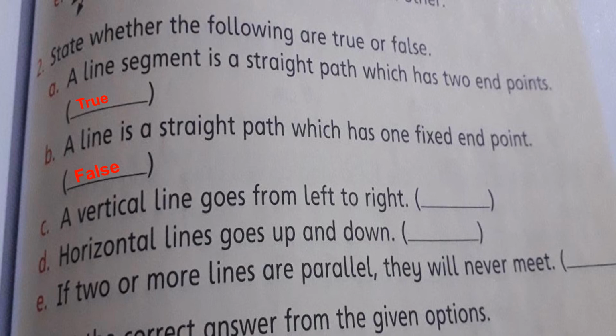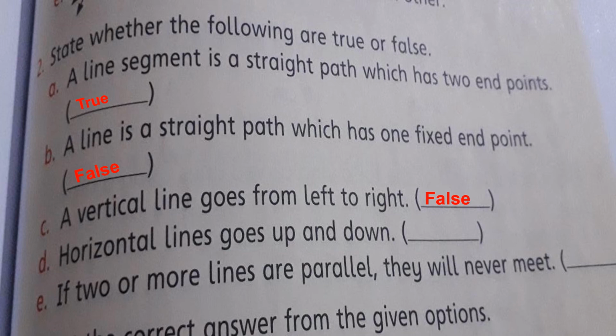Part C, a vertical line goes from left to right. Again, part C, the statement is false. Why is the statement false? The reason is that a vertical line moves up and down. It can move from up to down or down to up.